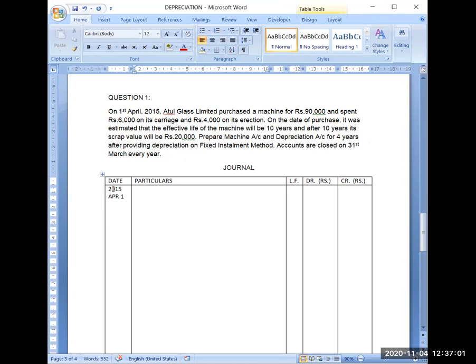On this date I have purchased a machine, so the journal entry will be machinery account debit 90,000, because when I purchase machinery for 90,000 I will be paying 90,000 to the bank account. Generally we prefer bank transactions in business, especially for big amounts, so we should always use bank here. What will be the narration for this? Machinery purchased.